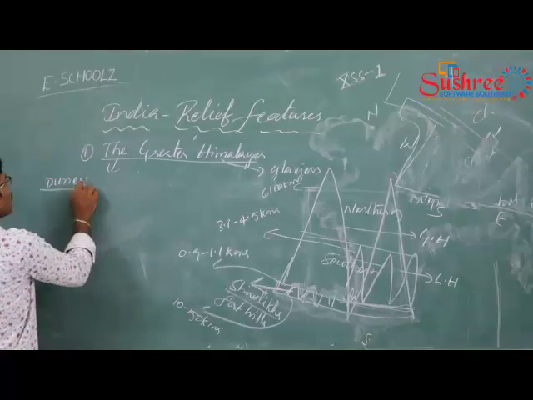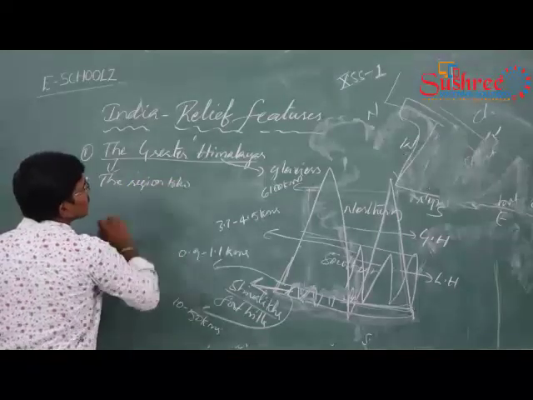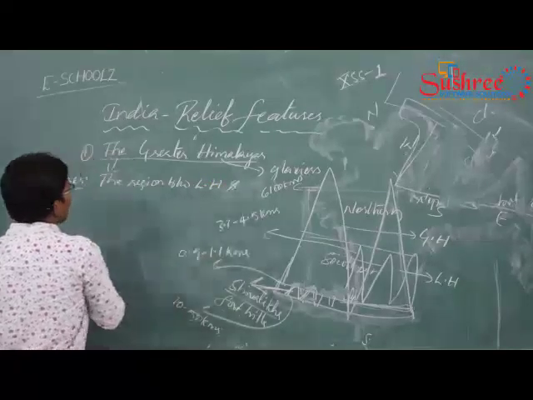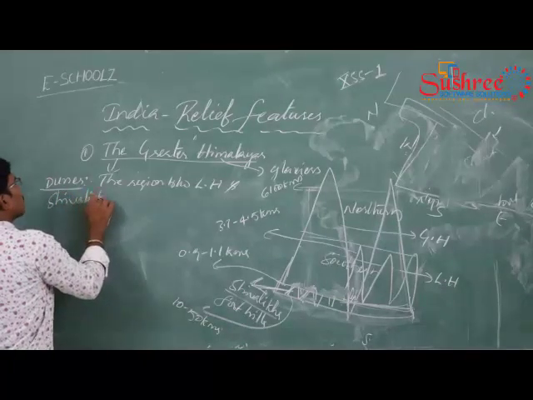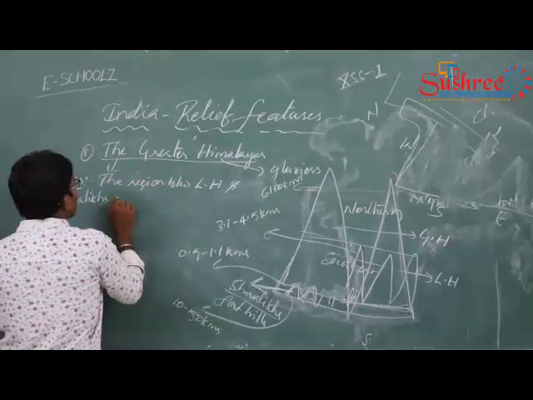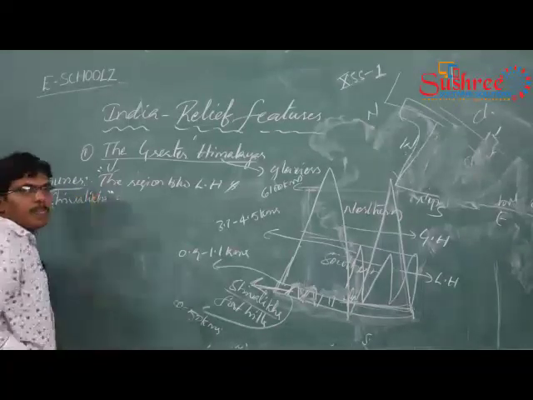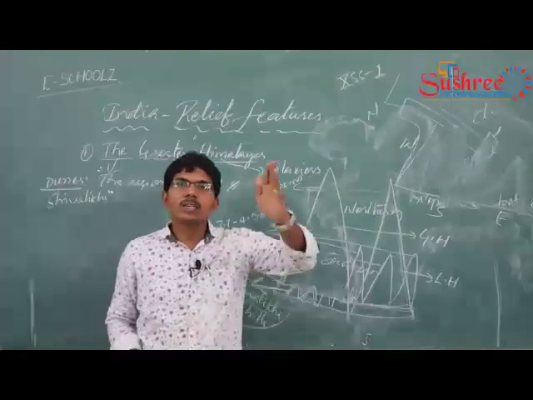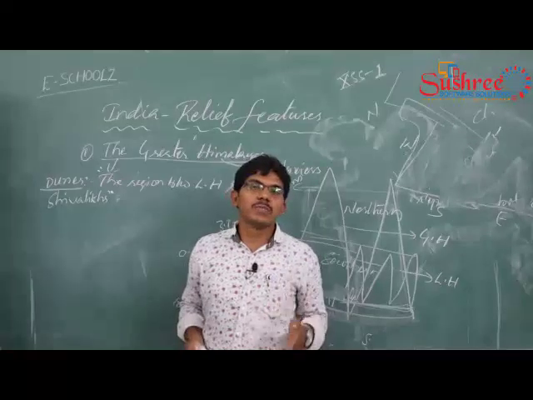What are dunes? The region between the lesser Himalayas and the Shivaliks, which are the foothills, is called dunes. These were called by different names in different regions.